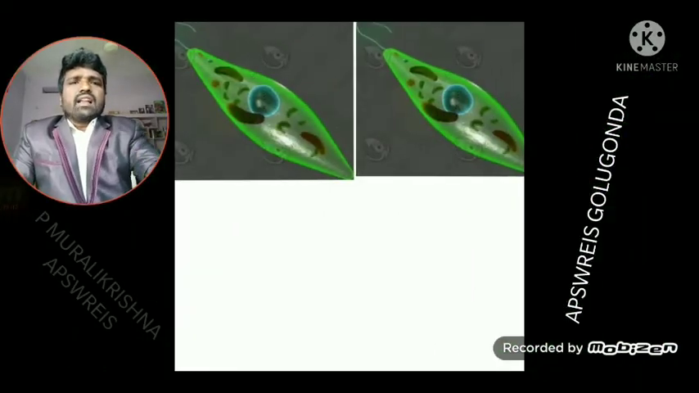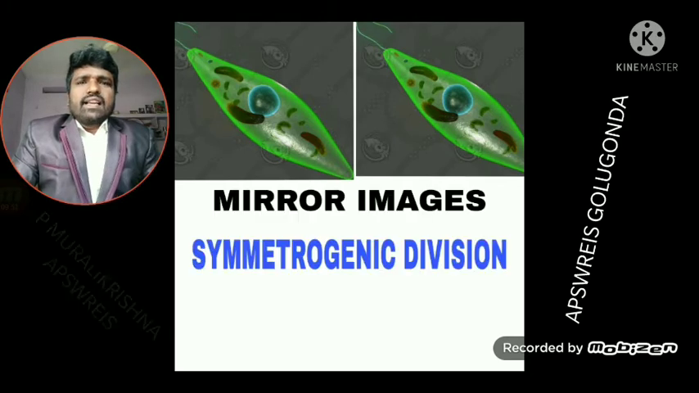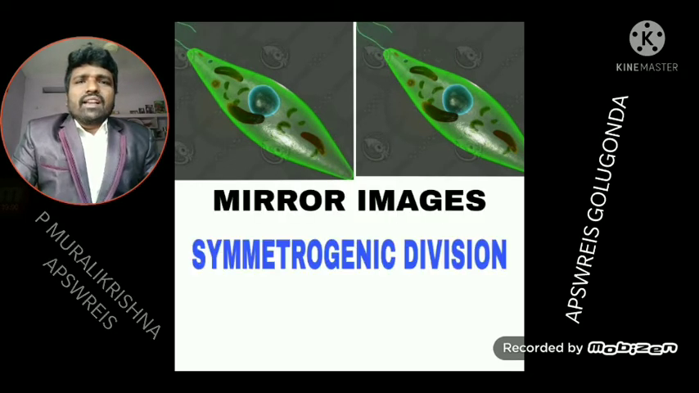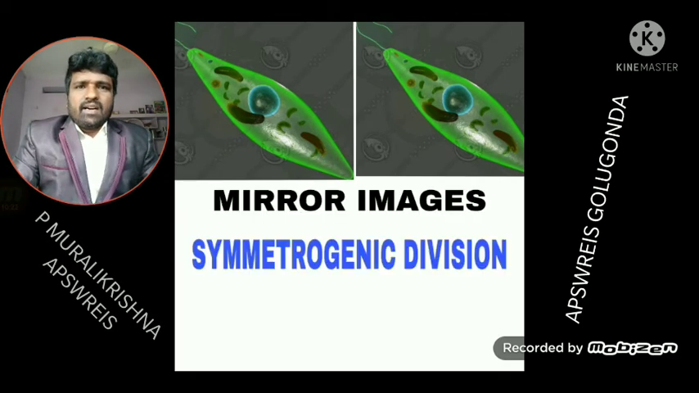Longitudinal binary fission is also called symmetrogenic division, because both daughter individuals resemble each other like mirror images. So, dear students, that completes longitudinal binary fission in Euglena.